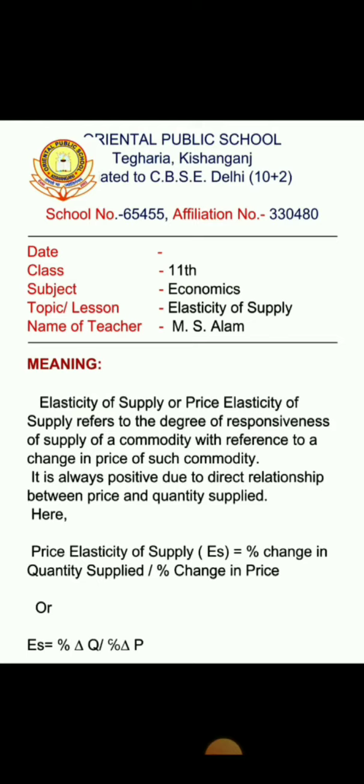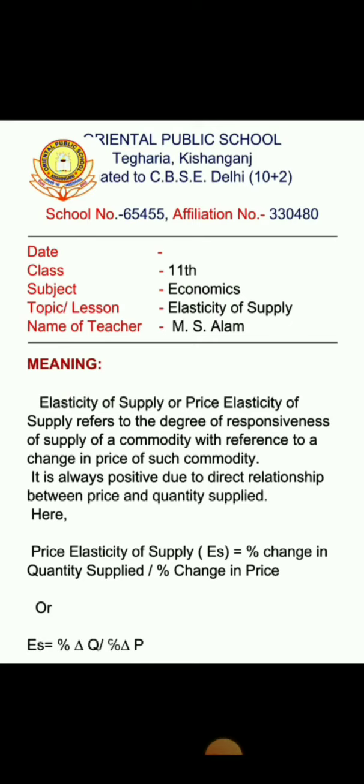Here elasticity of supply or price elasticity of supply refers to the degree of responsiveness of supply of a commodity with reference to change in price of such commodity. Means if the price changes, then what impact it gives on the quantity to be supplied.